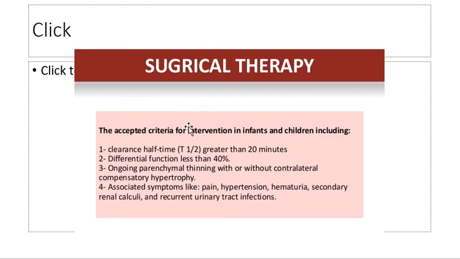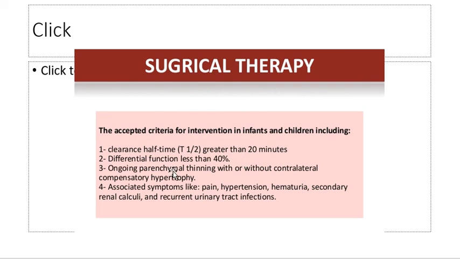Surgical, the accepted criteria for intervention in infants and children include clearance half time greater than 20 minutes, differential function test less than 40%. This differential function is calculated on differential renogram.